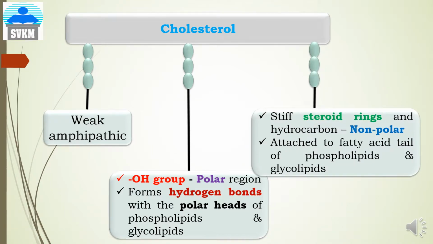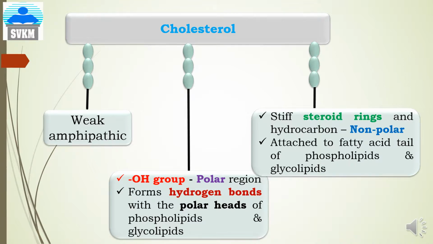This polar hydroxyl group is a tiny group, whereas the steroid rings and the hydrocarbon portion of cholesterol form the non-polar tail component, and they are attached to the fatty acid tail of the phospholipids and glycolipids.